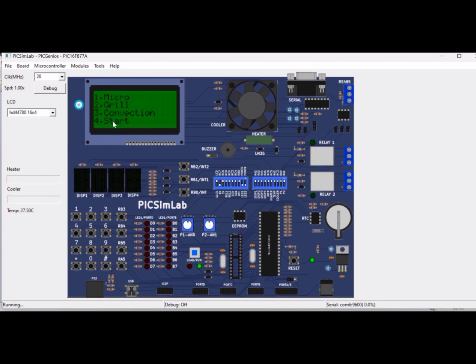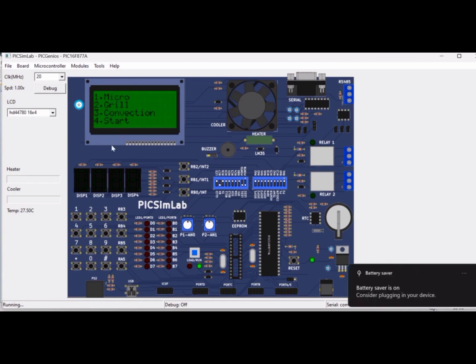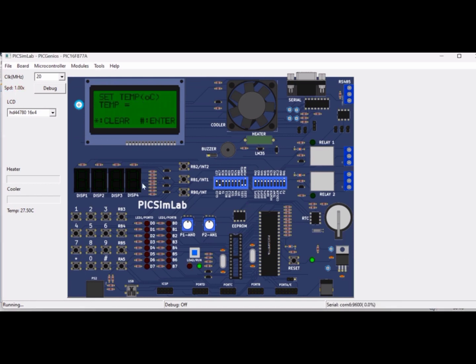Okay, now we have seen the start mode, micro mode, and grill mode. Let us go to convection mode now by clicking key 3. Initially, we have to specify the temperature. Hash key to enter. Okay. Here the preheating time is by default 3 minutes.